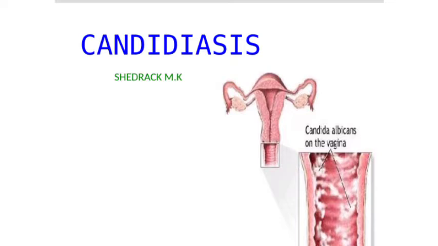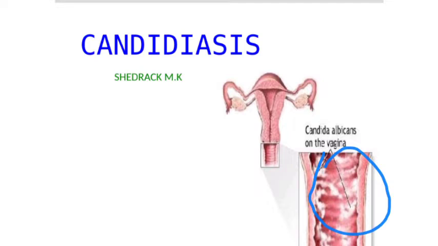Today, I wanted us to discuss a disease called thrush, or what we call candidiasis. Now, candidiasis is a fungal infection. As you can see in this diagram, we have white material growing on a vaginal canal.